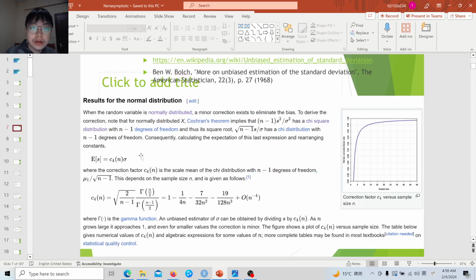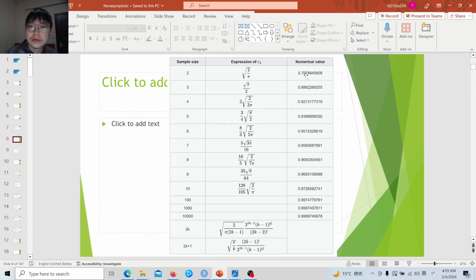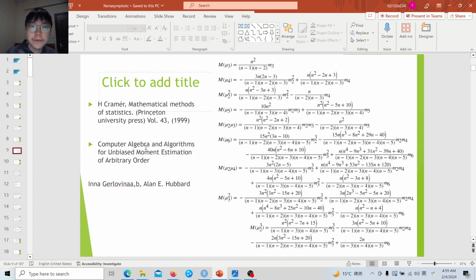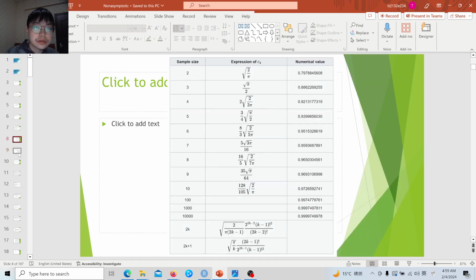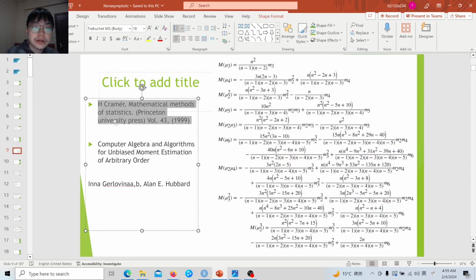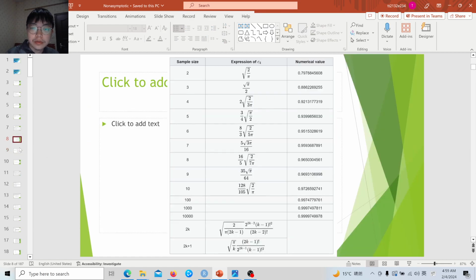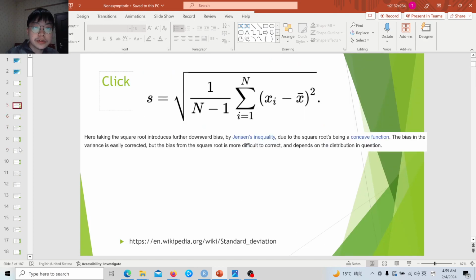If you assume a Gaussian distribution, then the correction factor is this, and you just divide the sample standard deviation by this factor for the finite sample. This factor is very low for small samples, about 20% away from 1, and then gradually gets higher. But if you consider three decimal accuracy, the sample size should reach nearly 1,000. And then for other higher order central moments,